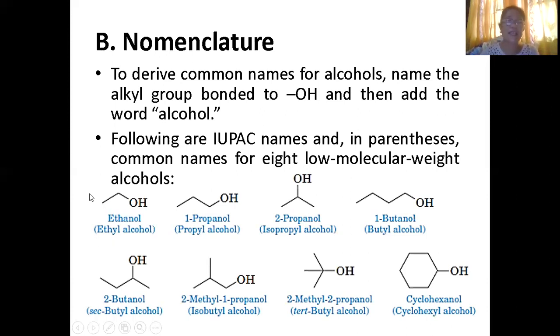So we will be writing it by means of a line. So carbon 1, 2, then you have OH. It is ethyl alcohol or ethanol. Always remember, each vertex is your carbon. So you can write here as CH3CH2OH. That is ethanol, and its common name is ethyl alcohol, the one we use.